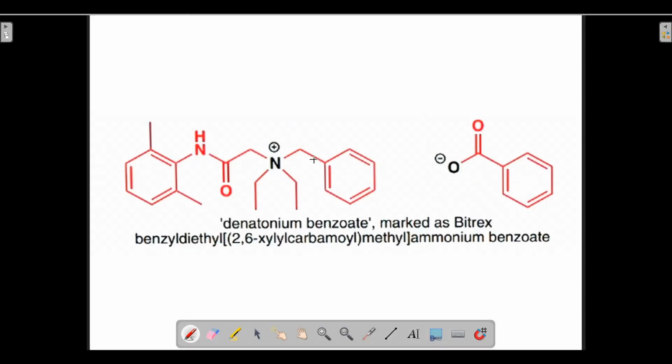And the octet is being satisfied. The octet of nitrogen and the octet of oxygen, both of them are being satisfied, in this ion also and in this ion also.